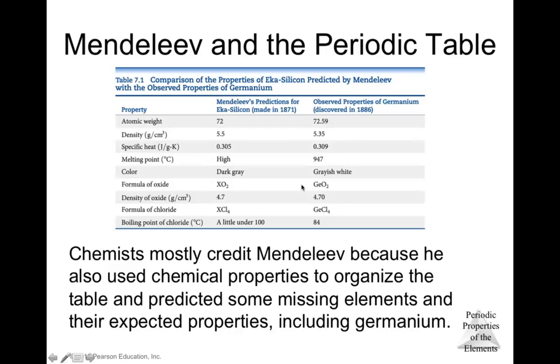The density was basically the same as he expected. The chloride formula for germanium is GeCl4, which he had predicted as XCl4, and the boiling point of the chloride was 84 degrees, and he expected it to be under 100. So that's why most of the credit went to Mendeleev, because he was a little more aggressive in his predictions and in sharing all this knowledge.